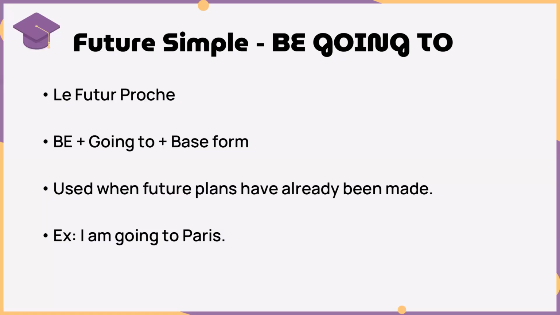Remember, after both will or be going to, the verb has to be in the base form. And you always have to conjugate the verb to be. You cannot just say, I be going to. That would be incorrect, okay? So once you conjugate this and you're using it correctly, then you're fine, okay? So these are the two options that you have to talk about future actions in English.